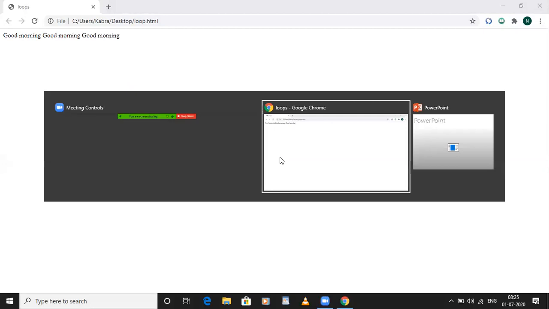Okay, I think I have used ln in that program. So you can see good morning 3 times because I have changed the value of variable a. Okay, now we will see another program.